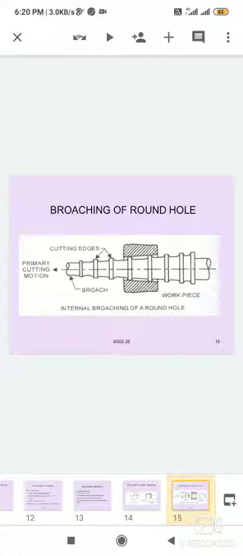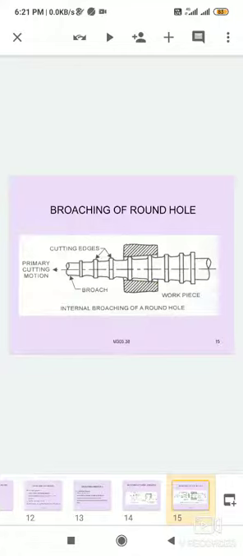Here are the roughing teeth, semi-finishing teeth and finishing teeth, the primary cutting edges of the broach. The first roughing tooth is the smallest tooth on the broach. Roughing teeth are designed to cut the heaviest metal. The next portion has semi-finishing teeth, which progressively increase in size up to and including the first finishing tooth.